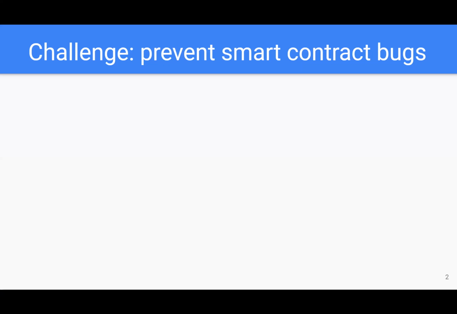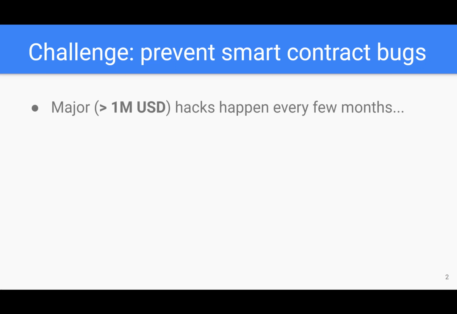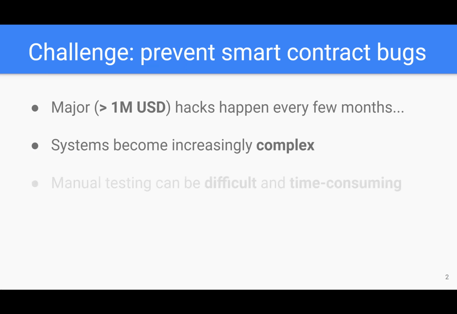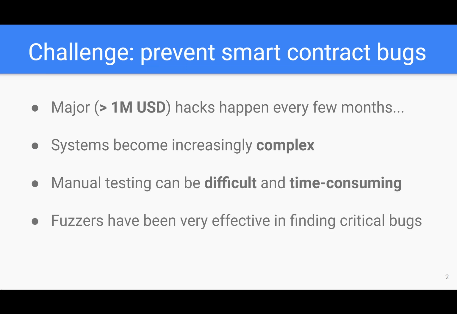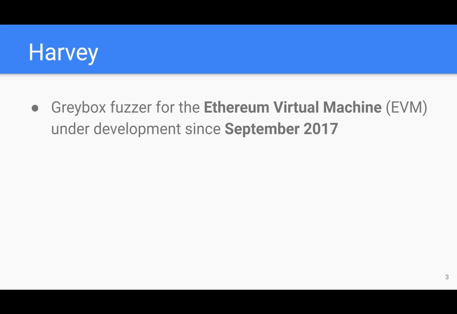These days, major smart contract hacks are happening every few months. This is partially due to the fact that systems are becoming increasingly complex, especially with contracts starting to depend on other contracts. This can make manual testing difficult and time-consuming. Luckily, fuzzers such as AFL and libfuzzer have been very effective in uncovering bugs in regular software. Catching bugs before deployment is crucial for smart contracts. And in 2017, we started to develop a fuzzer for contracts that run on the Ethereum virtual machine.